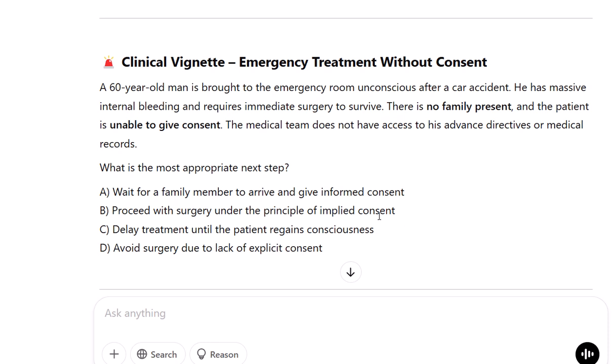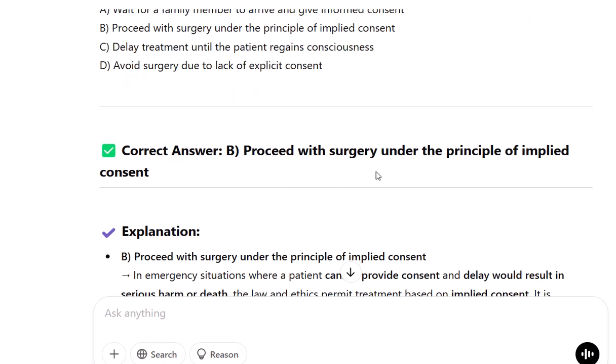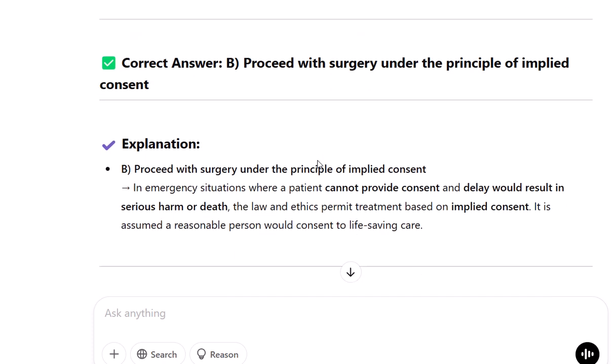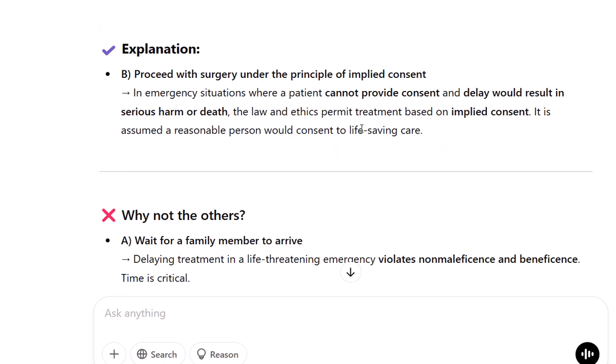Correct answer, B. Proceed with surgery under the principle of implied consent. Explanation: proceed with surgery under the principle of implied consent. In emergency situations where a patient cannot provide consent and delay would result in serious harm or death, the law and ethics permit treatment based on implied consent. It is assumed a reasonable person would consent to life-saving care.